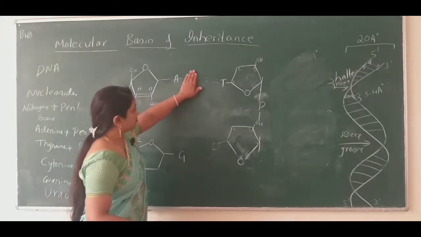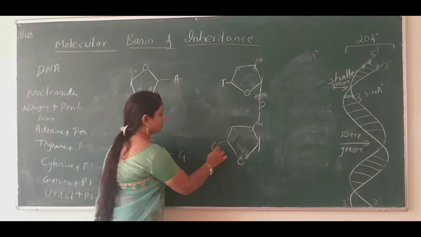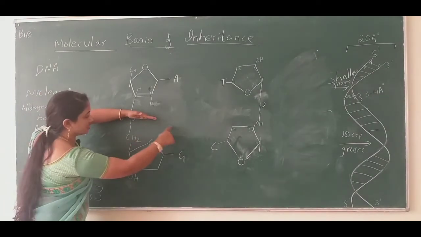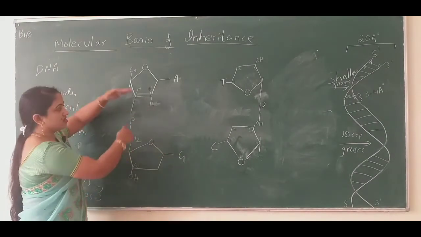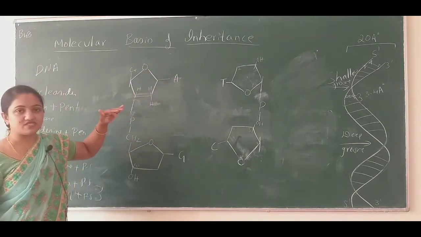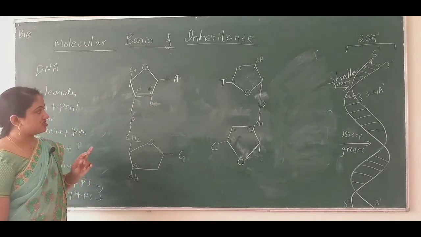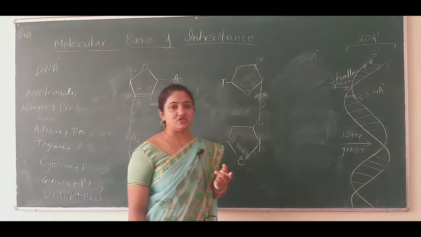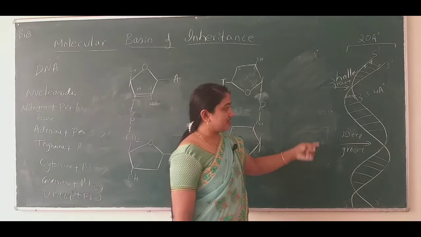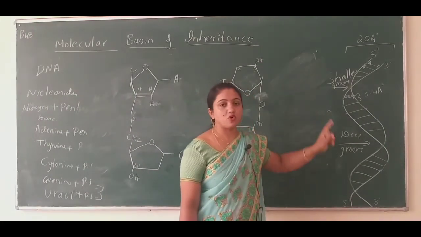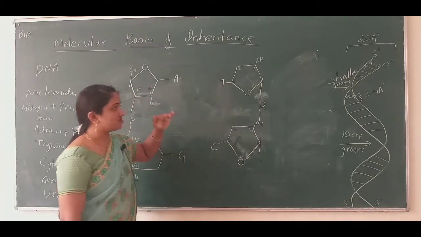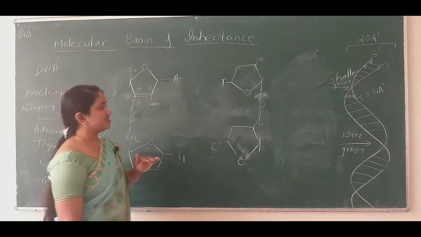Okay, just forget about the bonds present in between these two. This is one strand and this is one strand, and so this is one nucleotide and one nucleotide. How many nucleotides are present here? 2 nucleotides. So I can name this a dinucleotide. Only a dinucleotide will not be present in the DNA. It is known as a polynucleotide strand. It means a number of nucleotides will be present in the DNA.